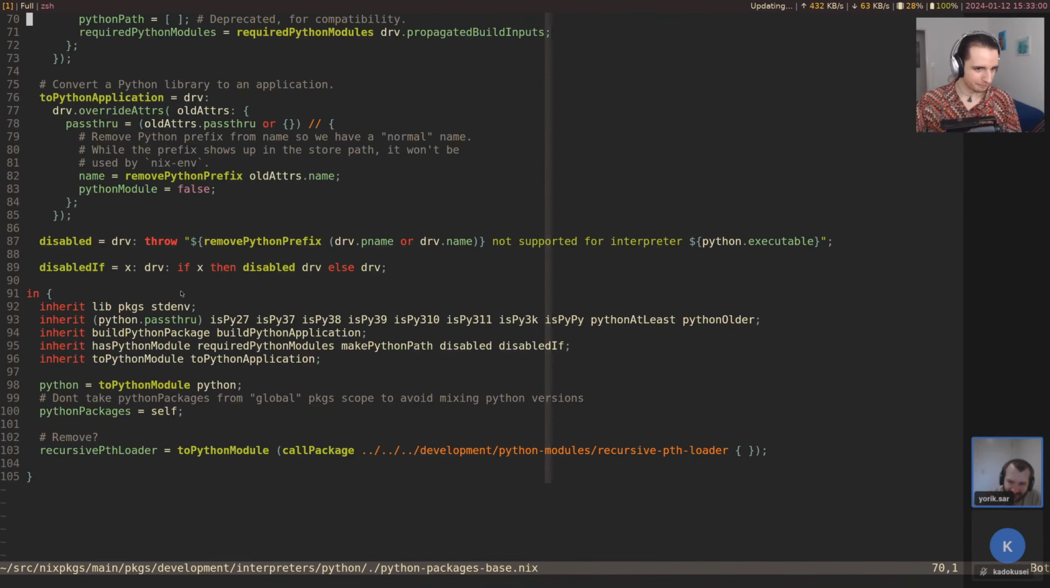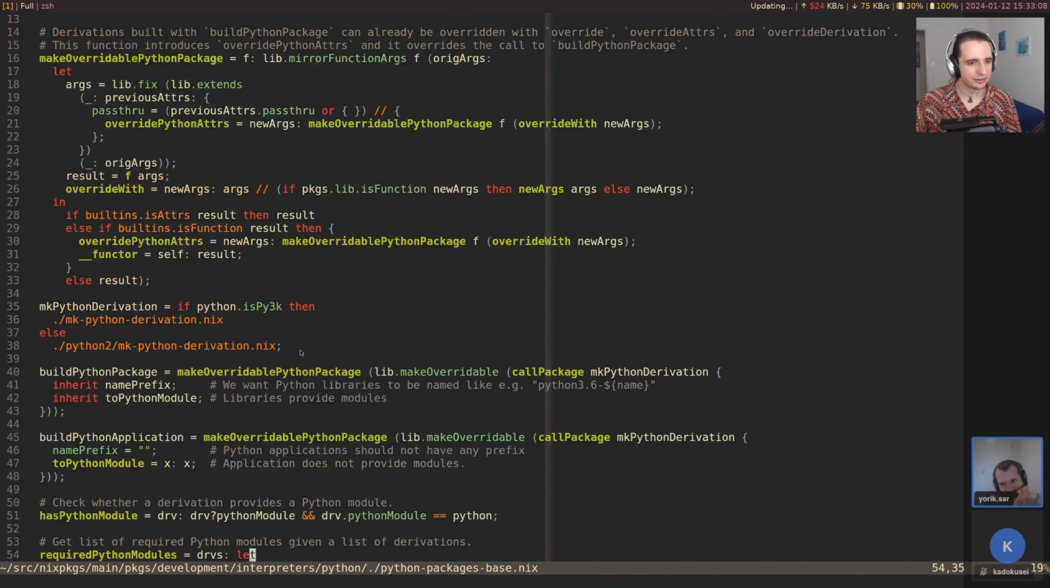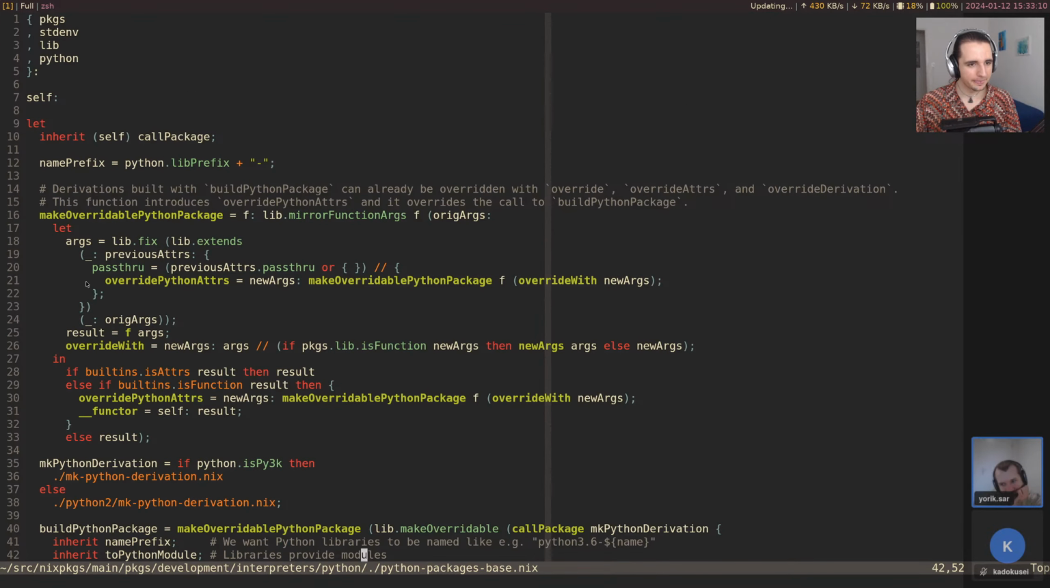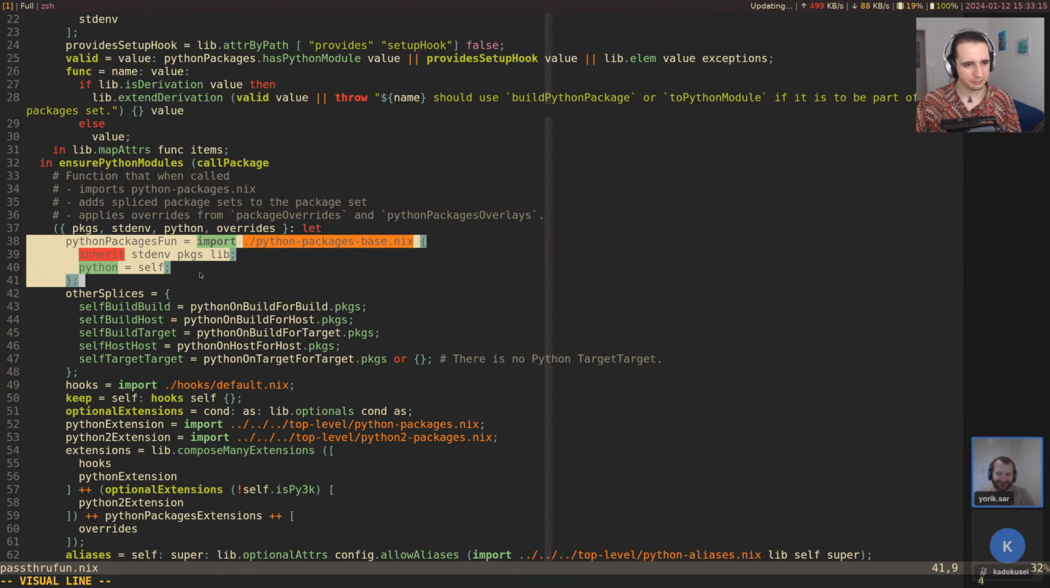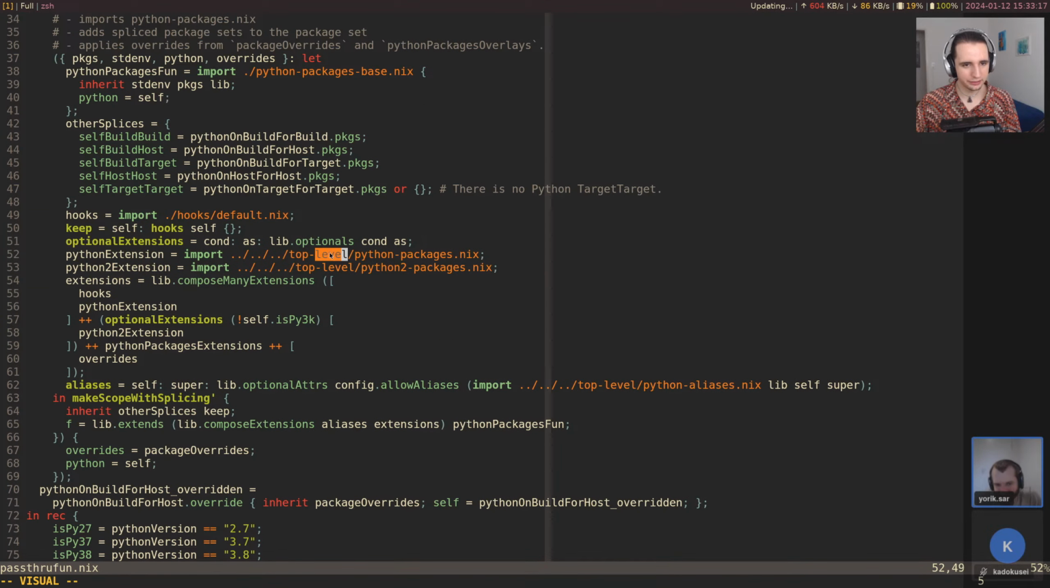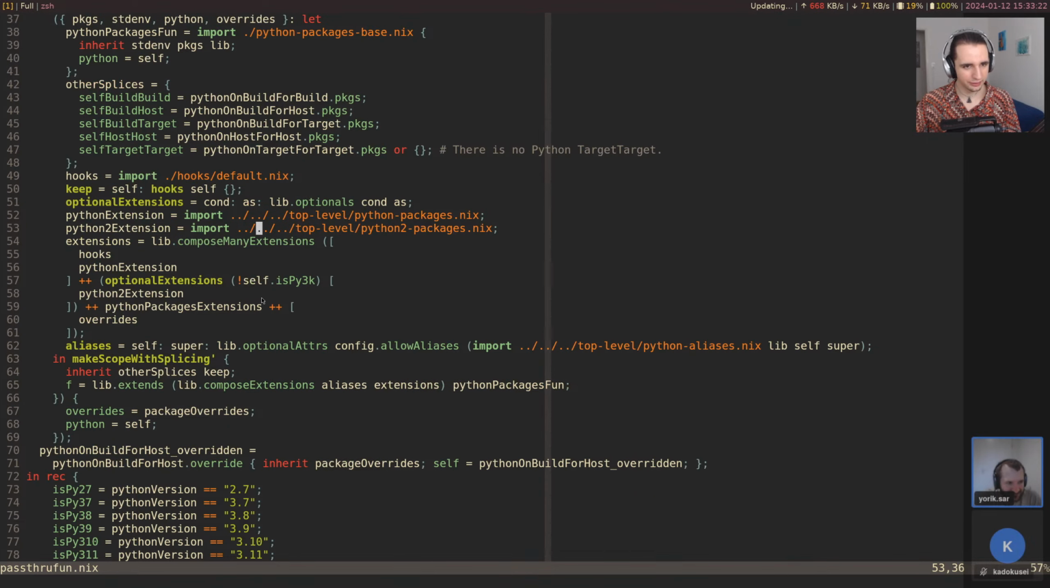We see Python packages self. This is messy. Python derivation. I'm not sure if this is the right one actually. Python packages fun. I mean, somewhere here, this should be what we should get to eventually. Oh, Python extension. Okay, so Python extension, and then that's used in extensions. Oh, and extensions is passed here. So, okay, that's kind of where all the packages come from.